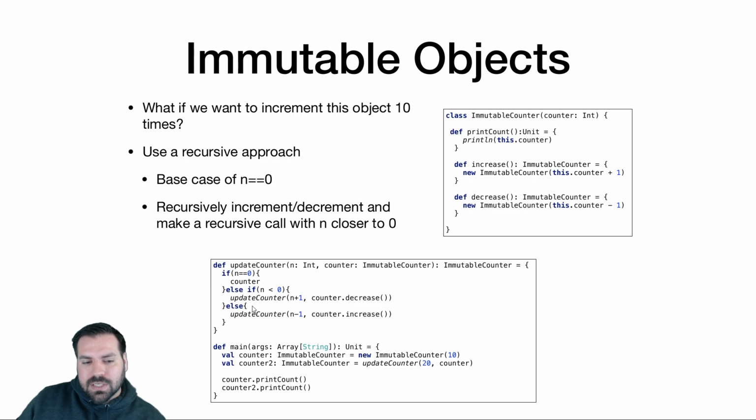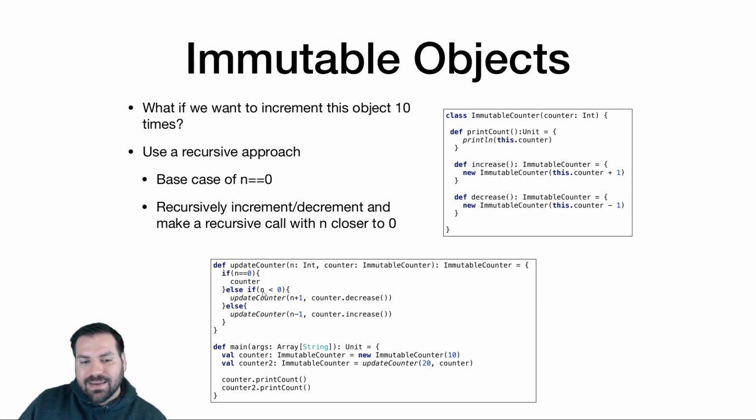So in our recursive step, we're first going to assume that our recursive calls are going to be correct. And we're going to base all our logic around that. So if n is less than 0, and we're going to handle negative and positive numbers here. So if you give this negative 20, you're going to say, I want to decrement counter 20 times.